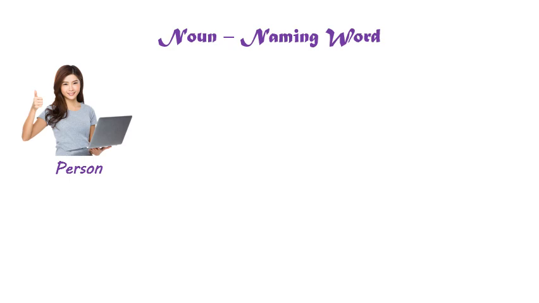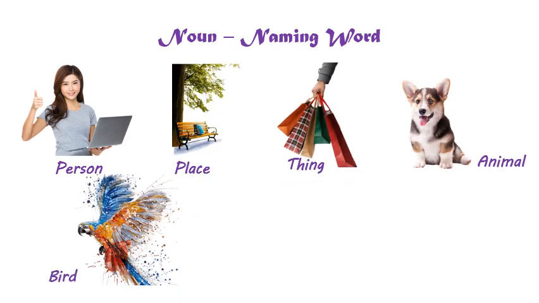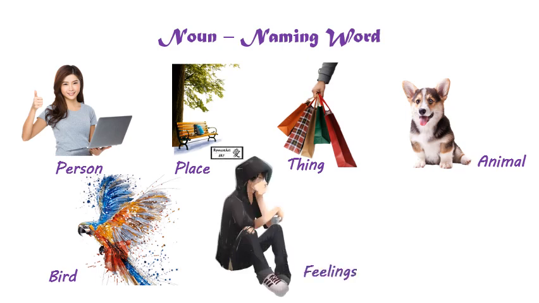In my last class on parts of speech, we discussed in detail what nouns are, and today we are going to learn the different types of nouns. But before we start, let's do a quick recap on nouns. Noun. Noun is a naming word. Nouns are names of basically everything you see around you, like a person, place, thing, animals, birds, feelings, ideas.